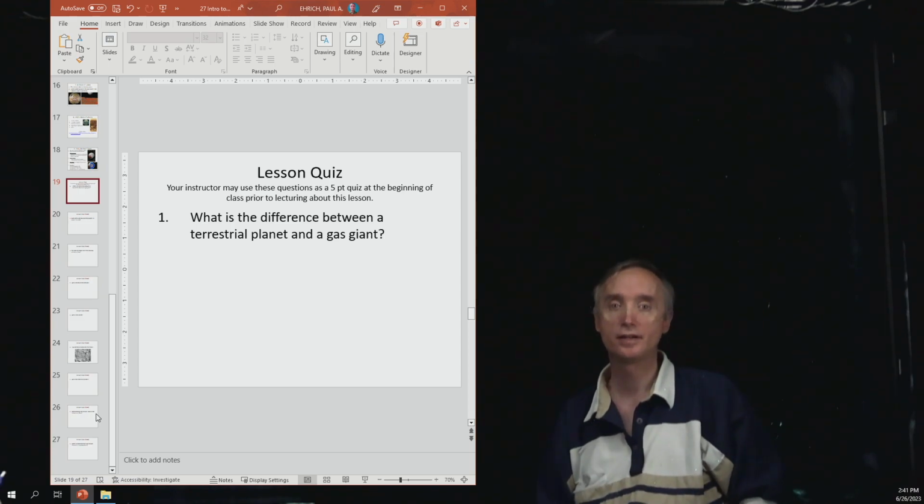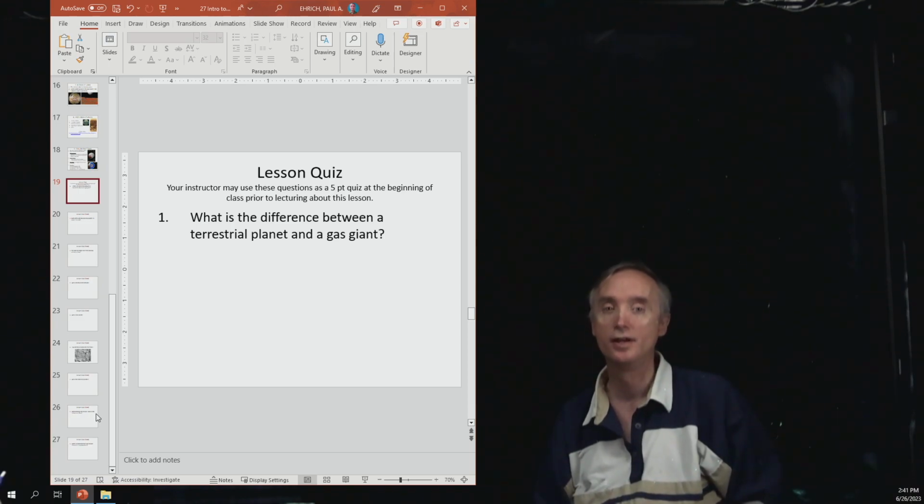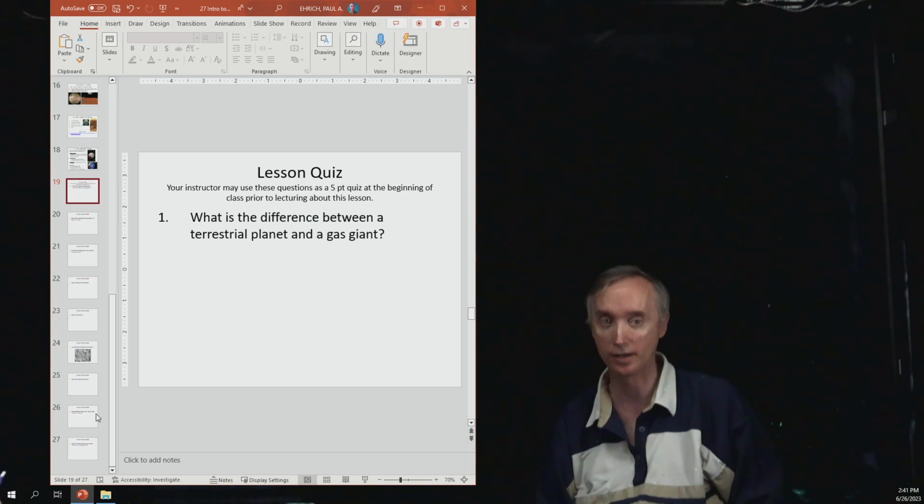Okay, it's now time to take a quiz over what you've learned. So, question number 1, what is the difference between a terrestrial planet and a gas giant?